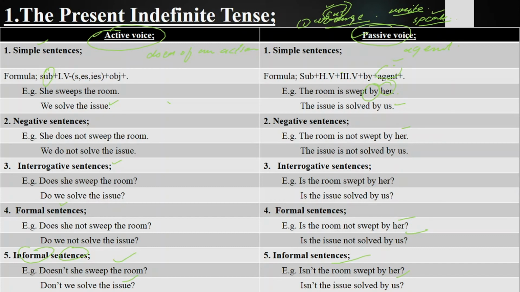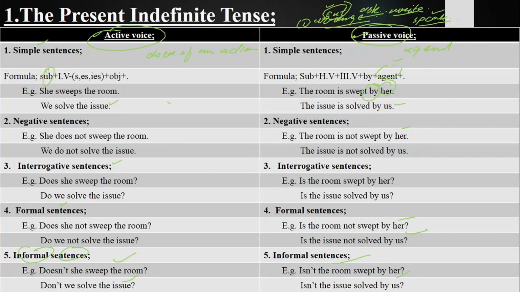And in the same way we have got another verb, like we say ask. You ask a question. Question is asked by you. Question is not asked by you. Is question asked by you? Is question not asked by you? Isn't question asked by you?